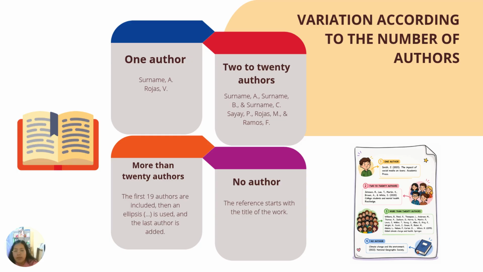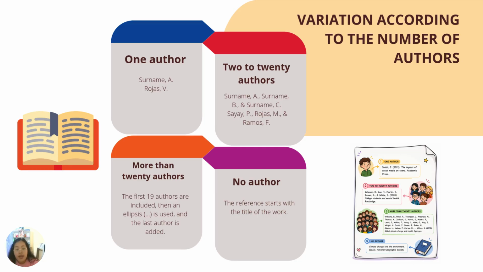Finally, the variation according to the number of authors. One author in the reference: the author's last name is included, followed by the initial of the name. Two to twenty authors: all authors' names and initials are included, and the last name element is joined with "and" or the ampersand. Three, more than twenty authors.